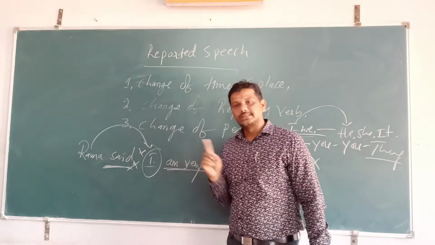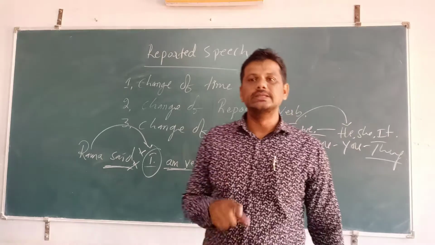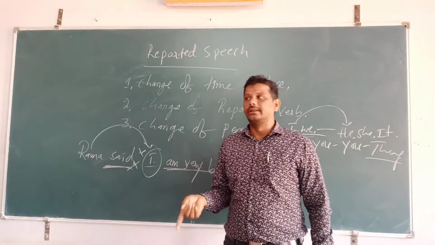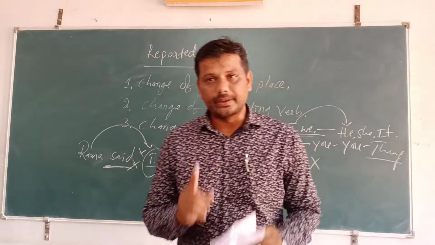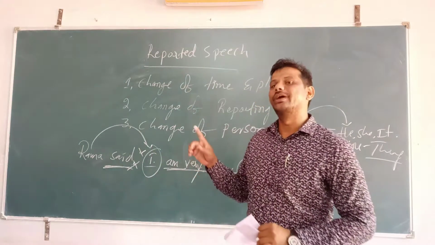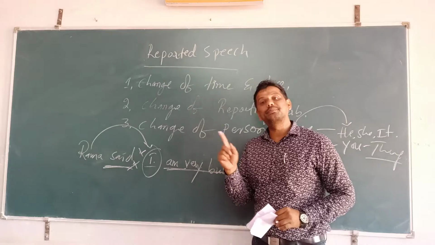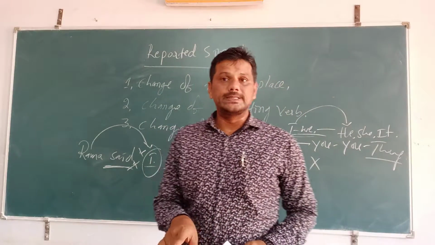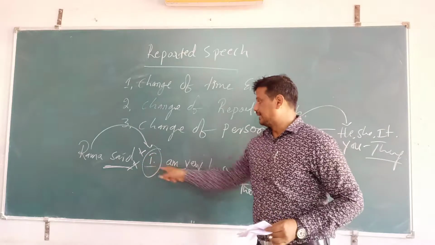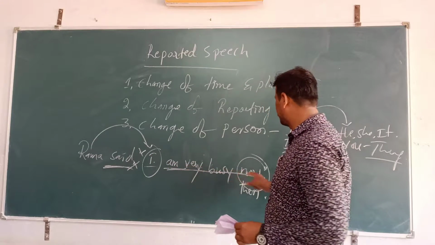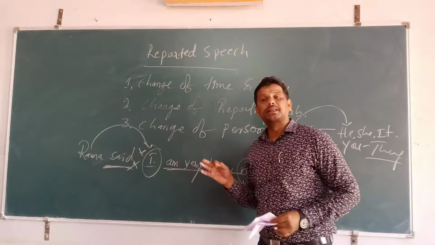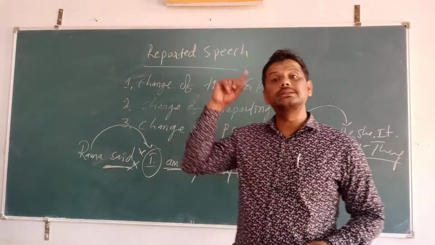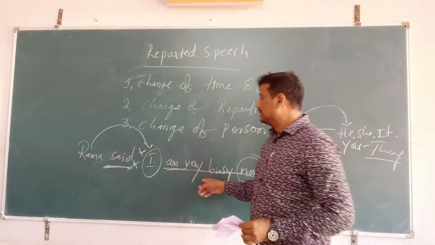If it is present perfect tense, we change it to past perfect tense. If it is present perfect continuous tense, we change it to past perfect continuous tense. If the sentence within the double inverted comma is simple past tense, we have to change it to past perfect tense.